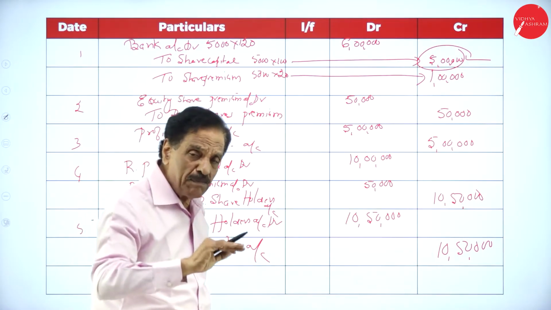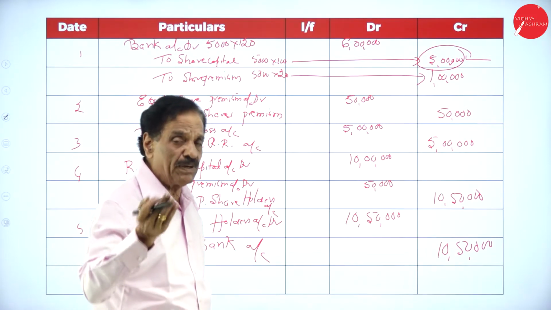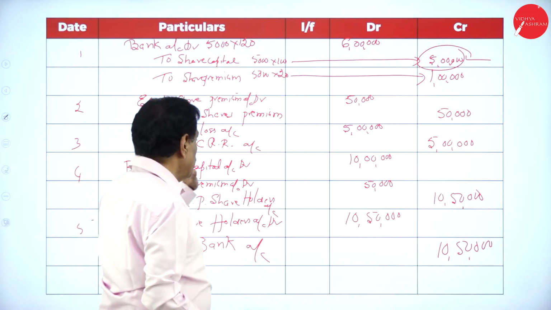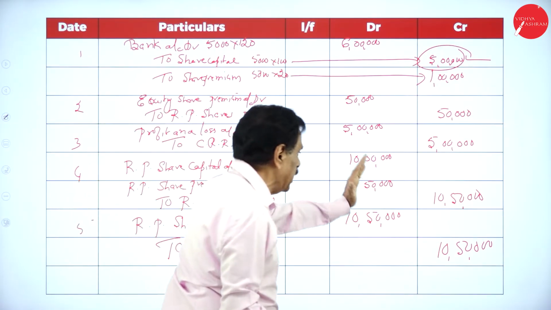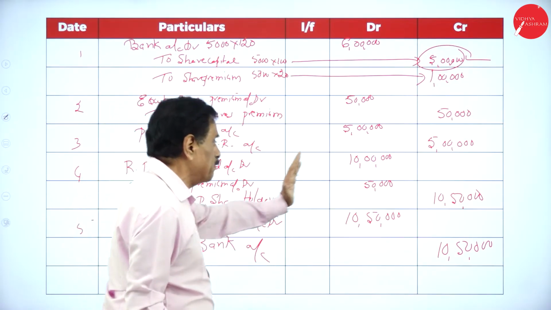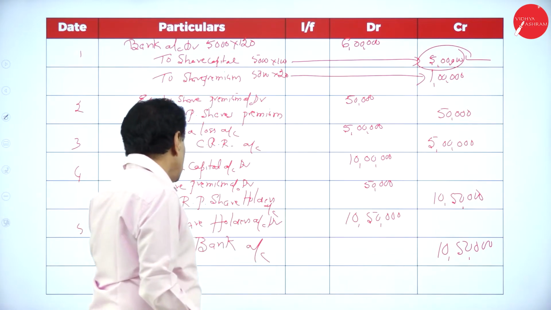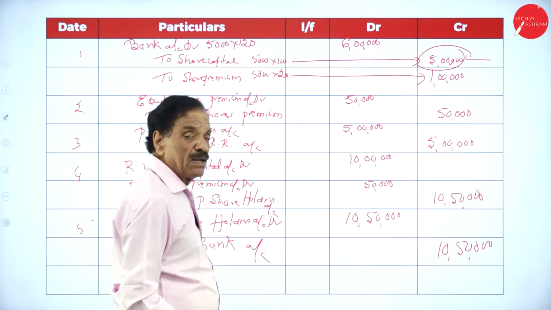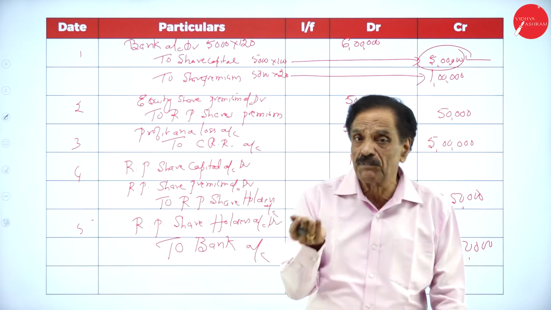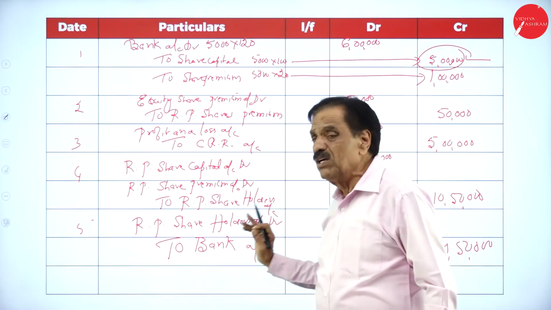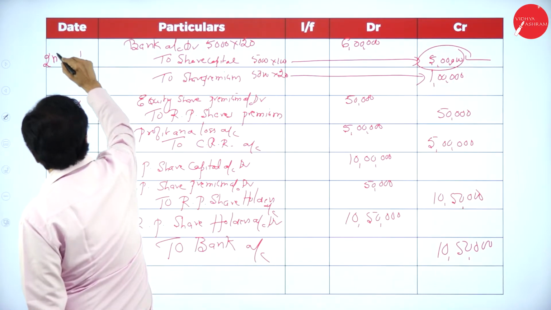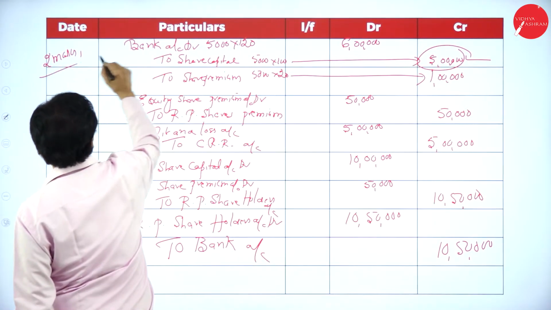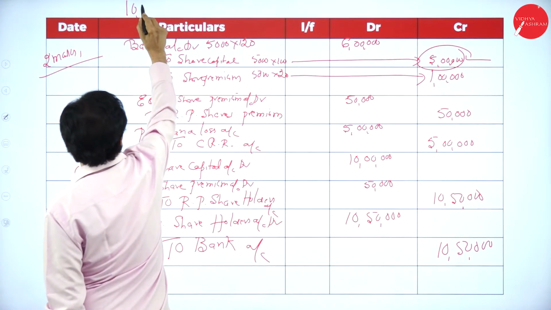Now you take premium to premium, face value to face value. Now you can pay. Redeemable preference share capital account debit, redeemable preference share premium account debit to redeemable preference share holders account. Last entry, redeemable preference share holders account debit to bank account. Each entry 2 marks. Totally 10 marks.